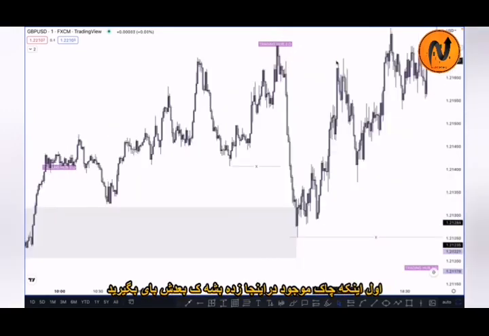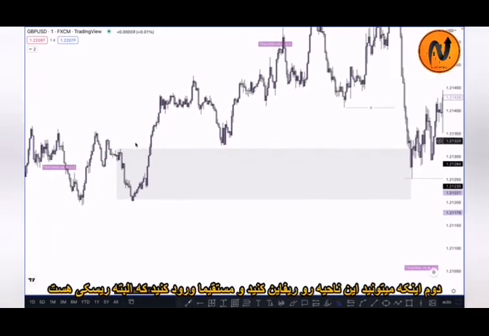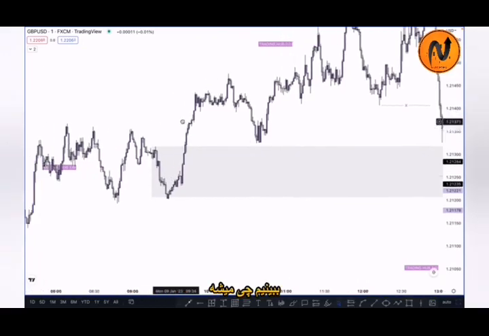If market breaks this high, then you can take the first buy entry, and the second possible entry is here. You can refine the order block in this zone and you can take a direct buy entry here, which is called a risk entry. So let's see what happened next here.